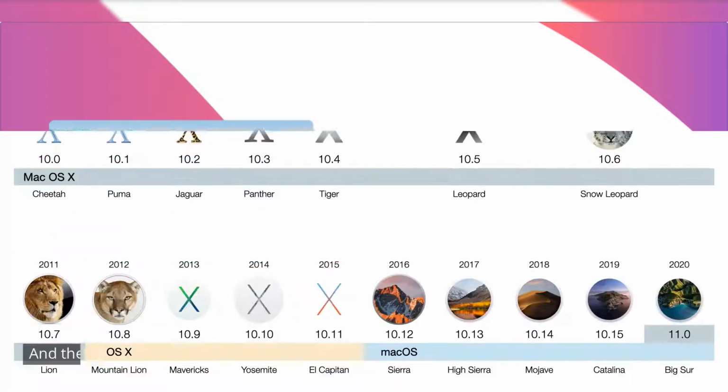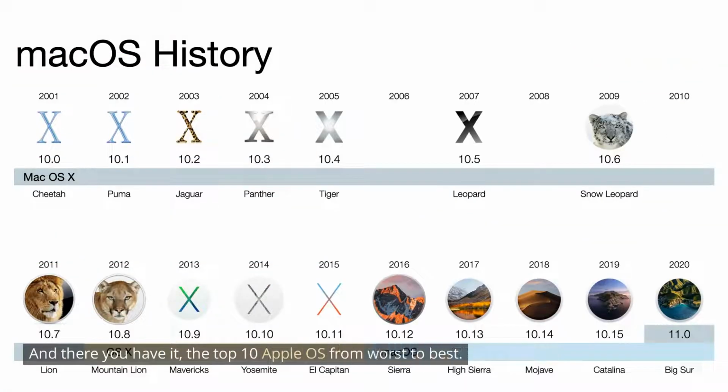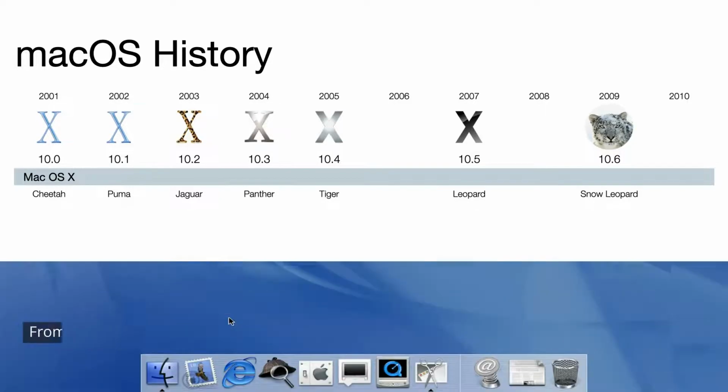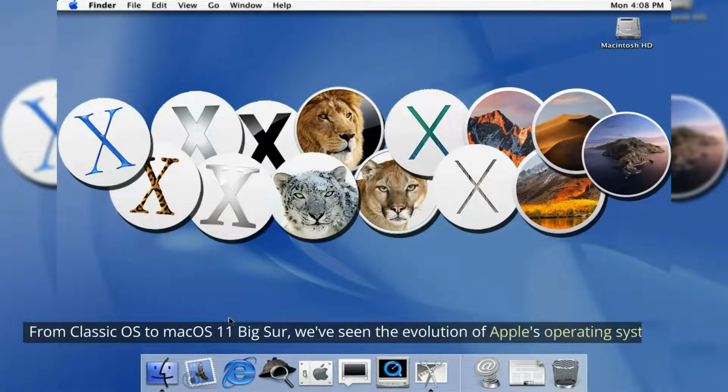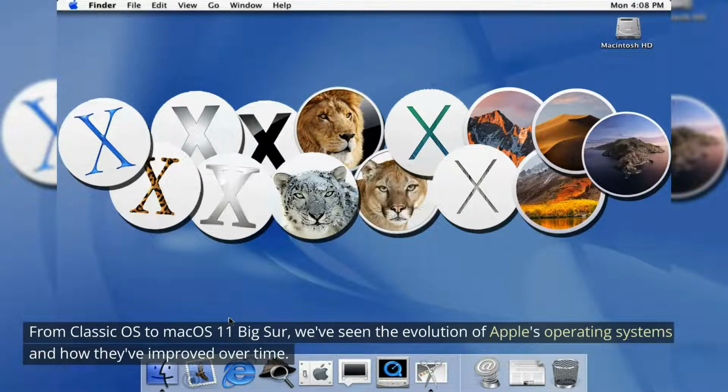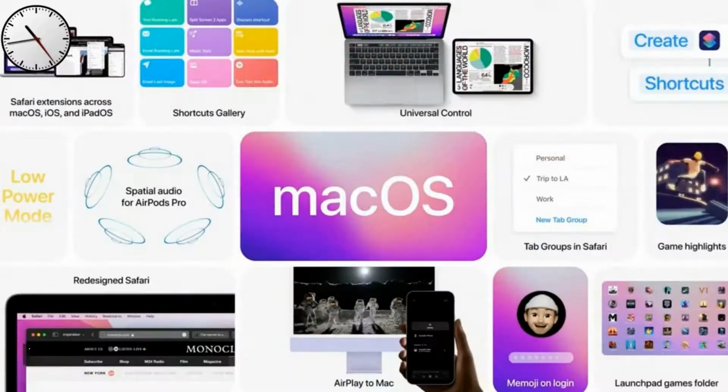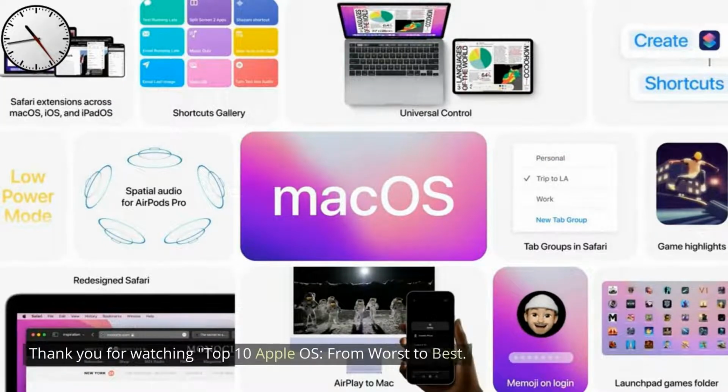And there you have it, the top 10 Apple OS from worst to best. From classic OS to macOS 11 Big Sur, we've seen the evolution of Apple's operating systems and how they've improved over time.